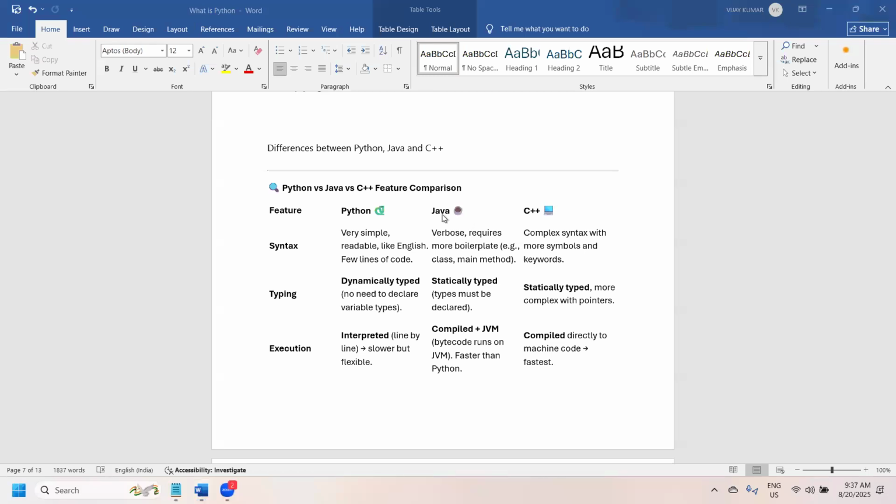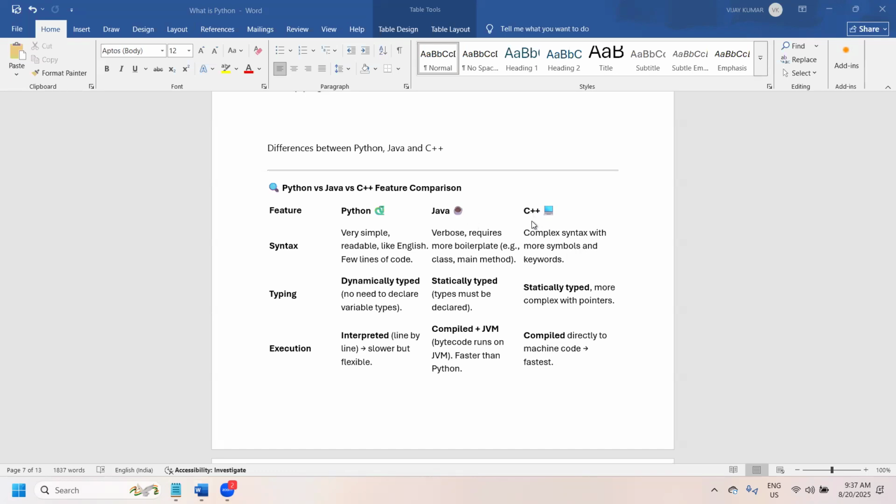When it comes to Java, it requires more details. It's kind of verbose, and we need to pay more attention. When it comes to C++, the syntax is more complex, with more symbols and keywords.